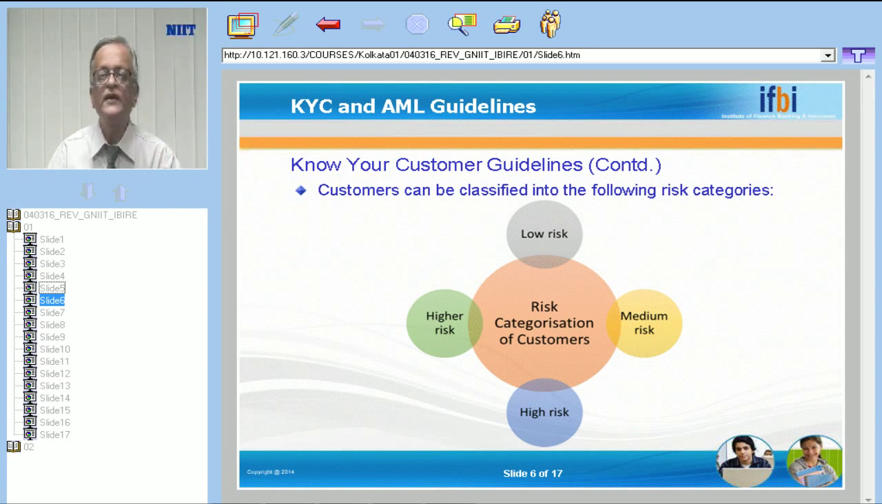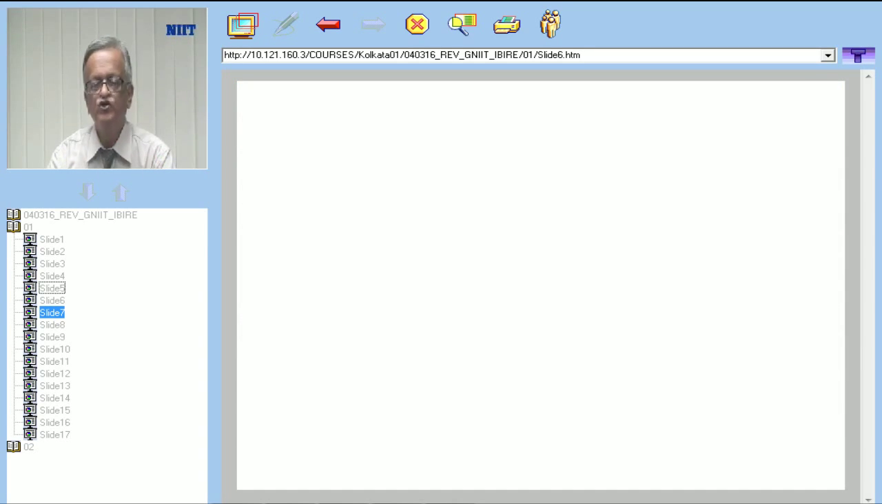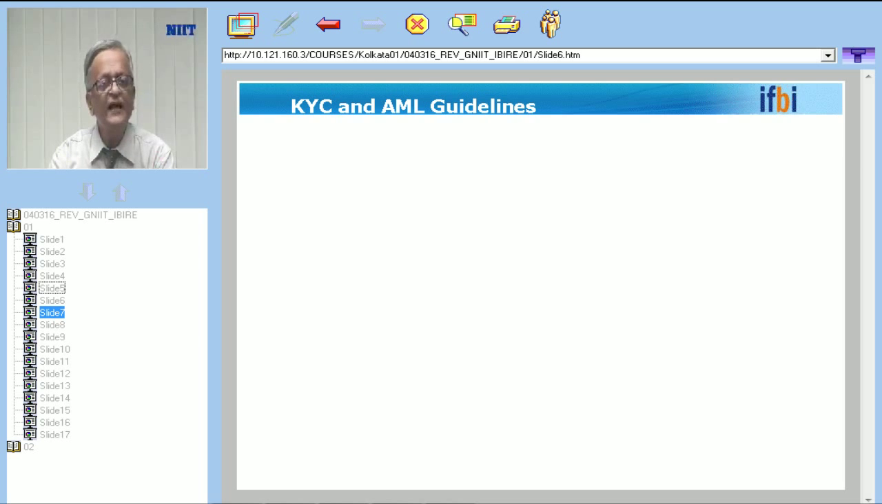So risk categorization is very essential. First, I have to get the profile. After getting the profile of the customer, I have to categorize the account as per the risk. It could be low risk, medium risk, high risk, or higher risk. So that was CAP, Customer Acceptance Policy.